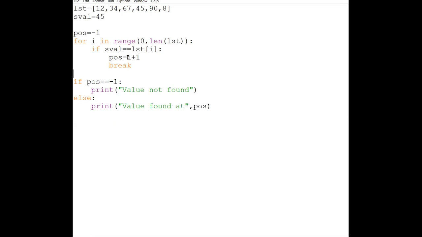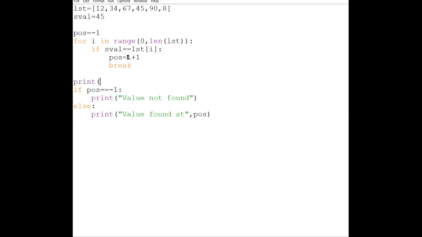And first I'm printing my list also, so that we know how it is working. We will cross check this.